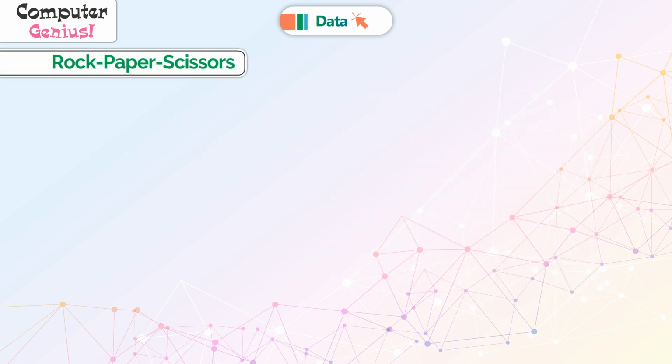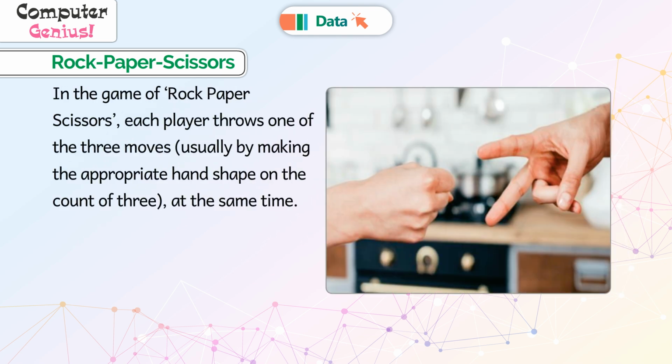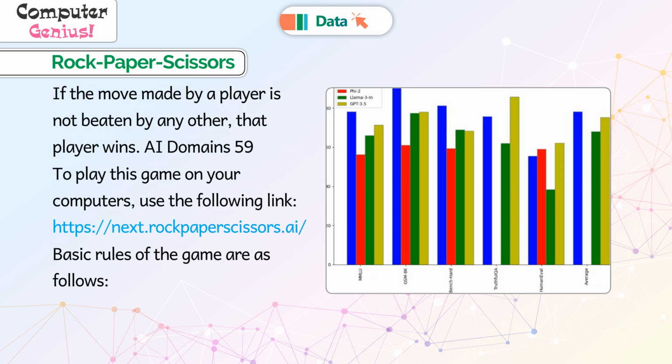Rock, paper, scissors. In the game of rock, paper, scissors, each player throws one of the three moves, usually by making the appropriate hand shape on the count of 3 at the same time. If the move made by a player is not beaten by any other, that player wins. To play this game on your computers, use the following link: https://next.rockpaperscissors.ai/.